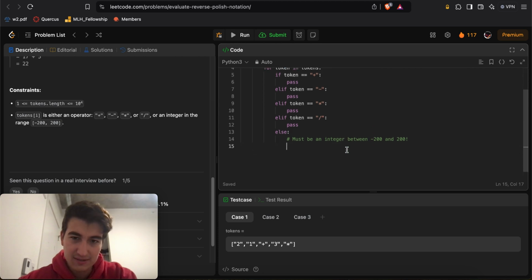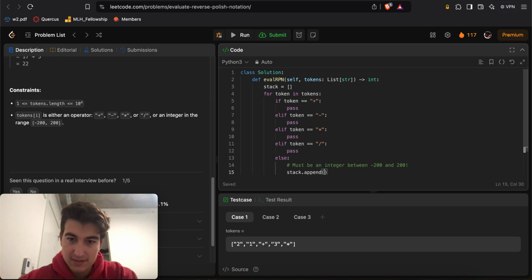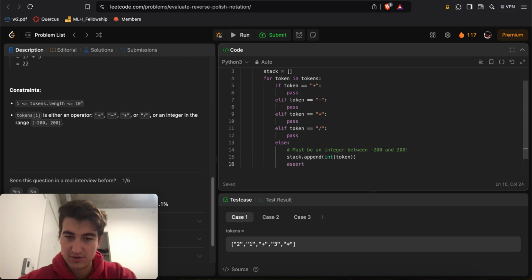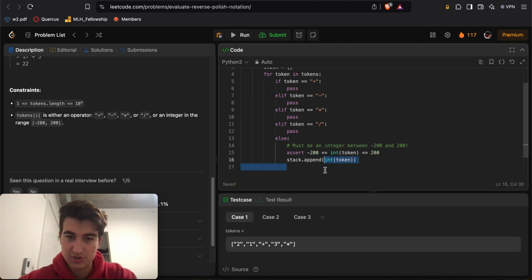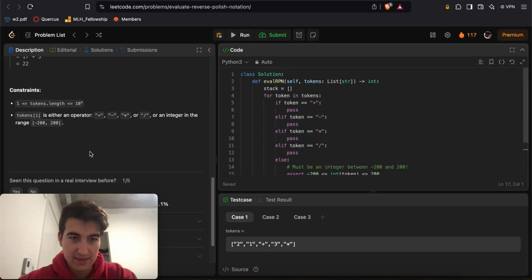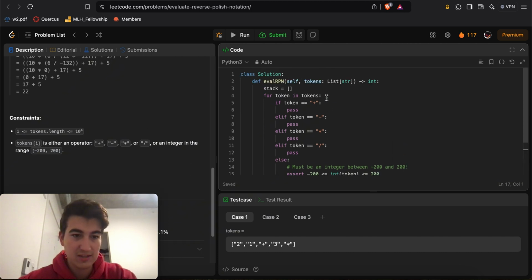Here we'll say stack.append int of token, and here for now we'll just do assert int of token is between -200 less than or equal to this, less than or equal to 200, right? Before we append this to our stack, we'll just have that assert and we'll delete that at the very end. And then, otherwise, if it's one of these operations, we're essentially going to do it on the last two elements, right? So here we're going to do num1, num2 is equal to stack.pop as well as stack.pop.